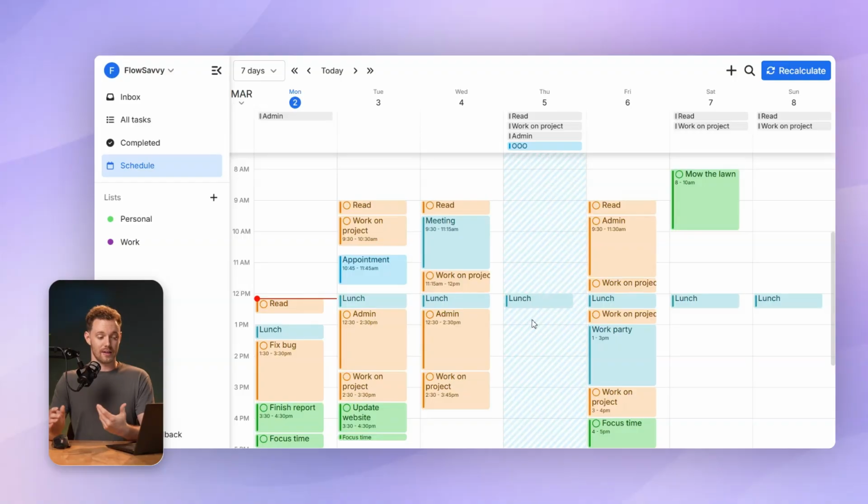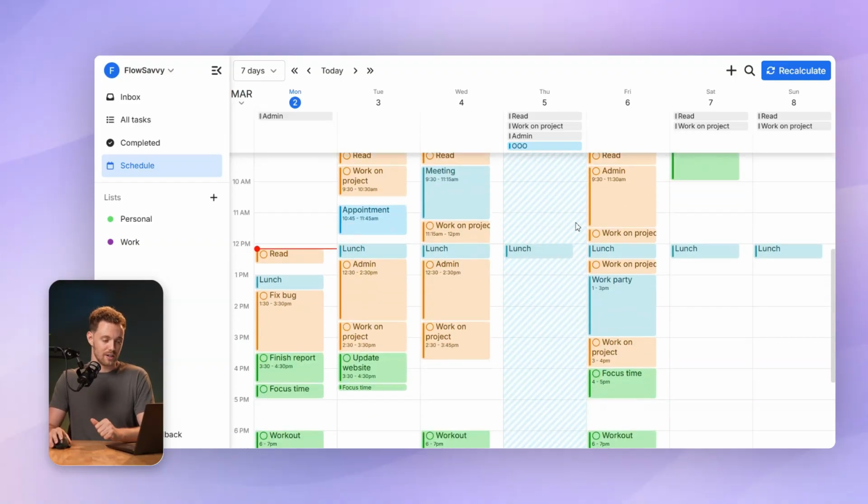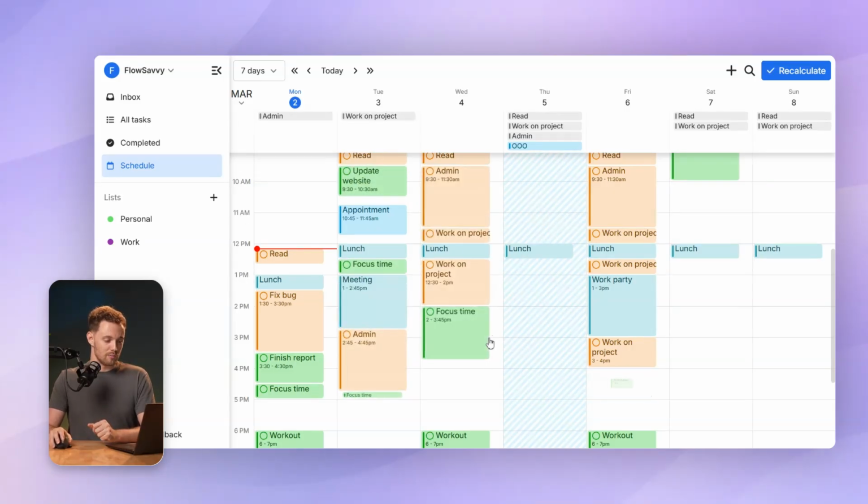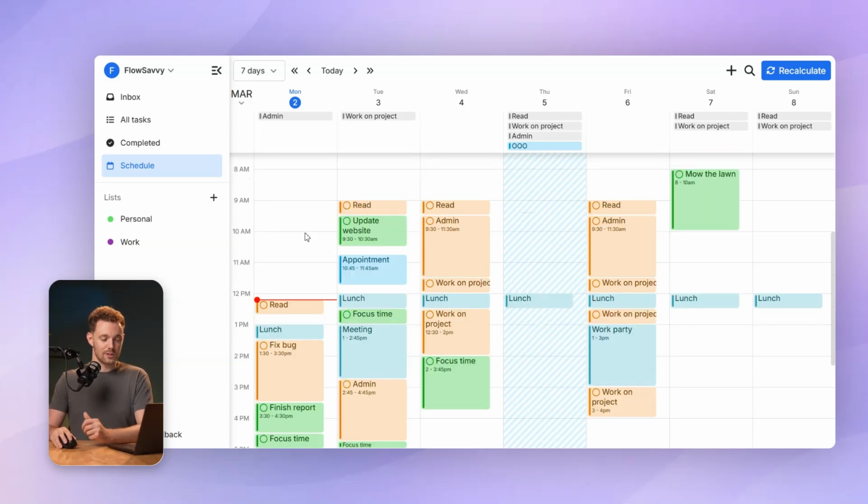So now that everything is set up, we have a fully automatic calendar that's going to automatically reschedule itself as plans change. So like if a meeting changes or if I miss some tasks, it's just going to reschedule everything for me automatically. Also, if I have some tasks from earlier today that I didn't get to, or maybe from yesterday, that is what the Recalculate button is for. I can just click that to force a recalculation, and it will reschedule all those things from the past into the rest of my week. So that's why when I click it now, it doesn't do anything because my schedule is already current.